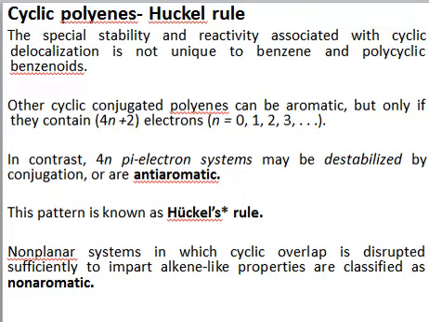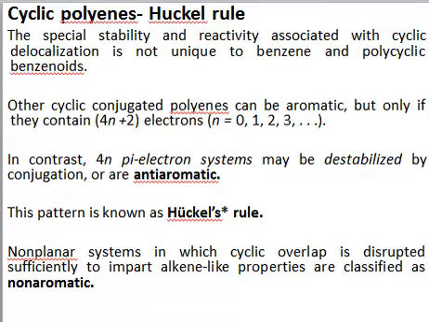So, firstly, we know that benzene is associated with some extraordinary stability, and this extraordinary stability of benzene is because of the delocalized electrons of the pi system. Because of this delocalization, benzene does not undergo addition reactions, and this extraordinary stability of benzene is known as aromaticity. So benzene and polycyclic benzenoids are all aromatic, meaning they are extraordinarily stable because of their delocalization. So what are polycyclic benzenoids?